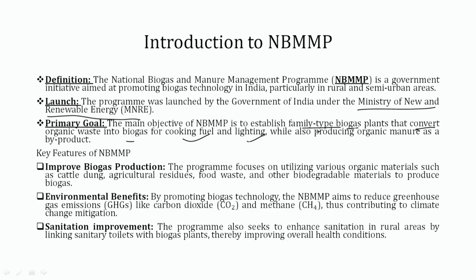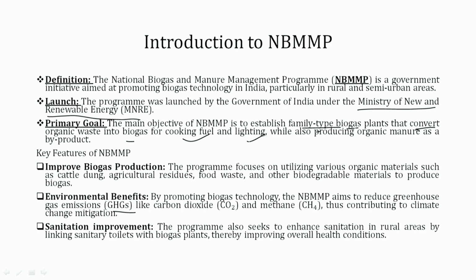So what are the important NBMMP features? Here we see that it improves biogas production, utilizing various organic materials such as cattle dung, agricultural residues, food waste and other biodegradable material to produce biogas. Thereafter, if we are using this biogas plant, we are going to help the environment. So what are the different environmental benefits we are going to get? If we are promoting biogas technology, the NBMMP aims to reduce greenhouse gas emissions like carbon dioxide and methane, thus contributing to climate change mitigation.